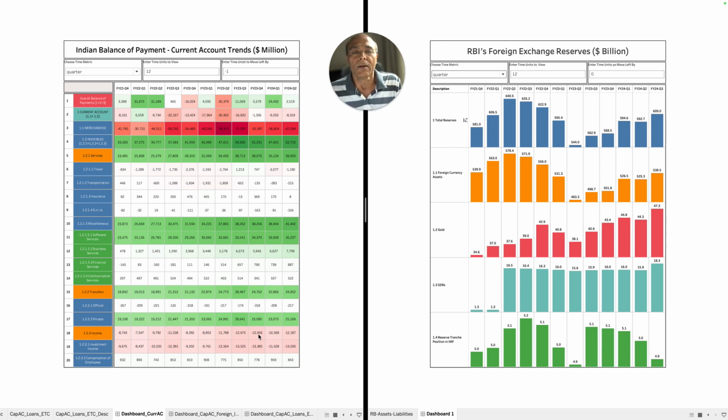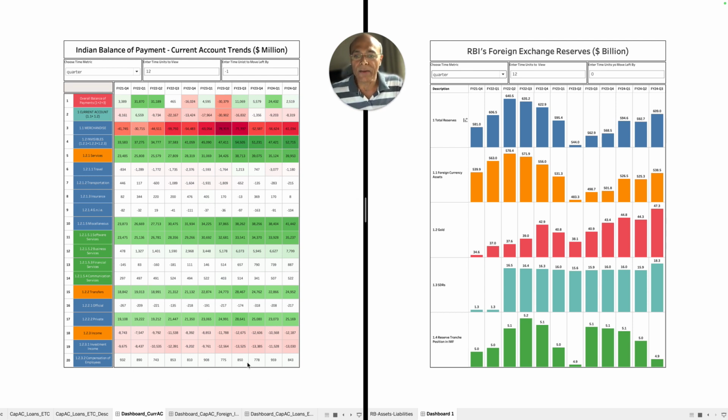Now income is what? Foreign companies and the foreign governments are making some investments in our country. Now those investments are giving them some return. So those returns are pulled out of this country. So these are called income, right? It could be from the point of view of India making income outside, or it can be from somebody making investment within our country. So they are pulling back those investments, the profit they are pulling back, those are income. That's why this is being shown as negative. So foreign investment is good, but it also results in profits flowing out of the country. So that also pulls down our BOP. We need to understand that.